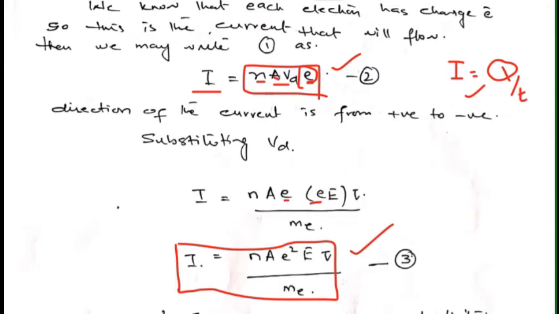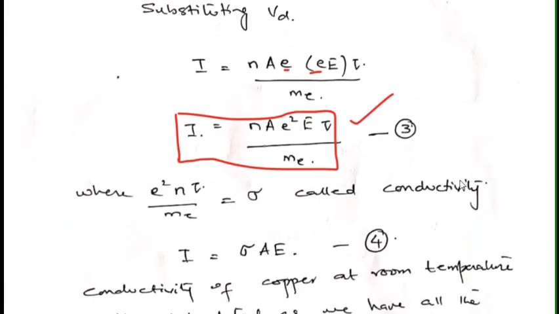Okay, if I now simply want to simplify this equation, this is sigma, and this sigma is known as conductivity. It's a constant value.